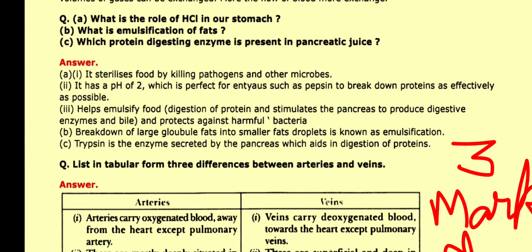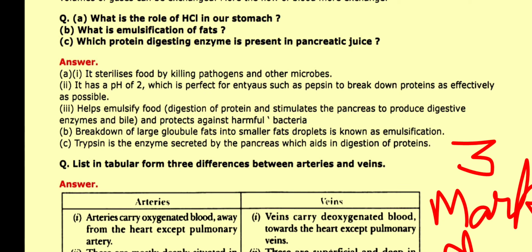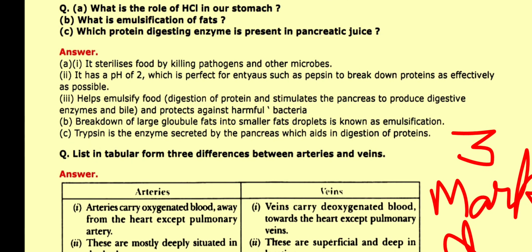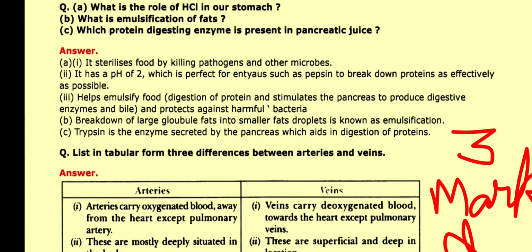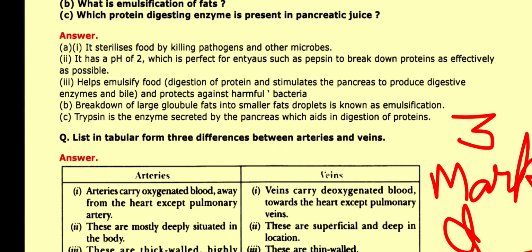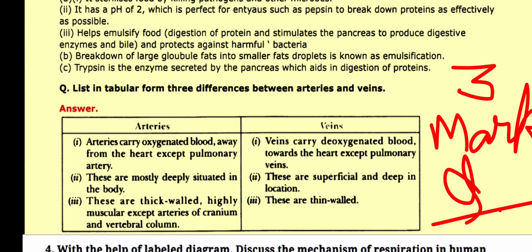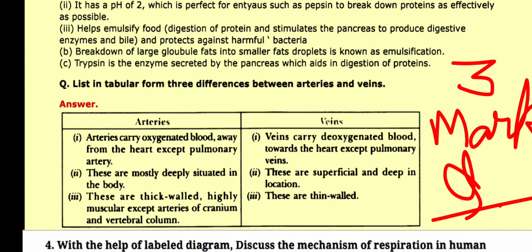E. Helps emulsify food, aids digestion of protein, stimulates the pancreas to produce digestive enzymes and bile, and protects against harmful bacteria. B. Breakdown of large globule fats into smaller fat droplets is known as emulsification. C. Trypsin is the enzyme secreted by the pancreas which aids in digestion of proteins.